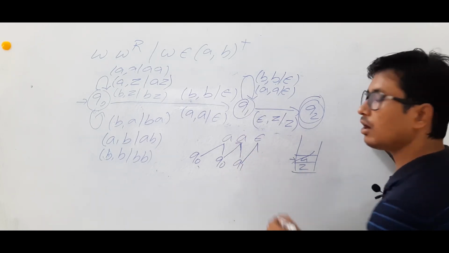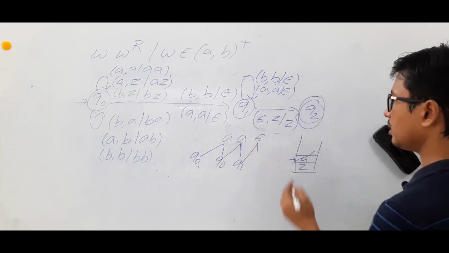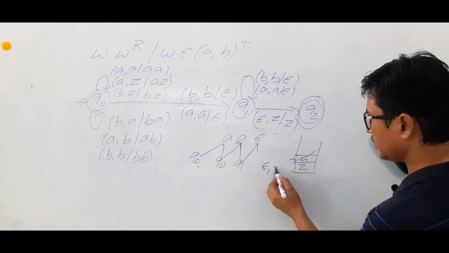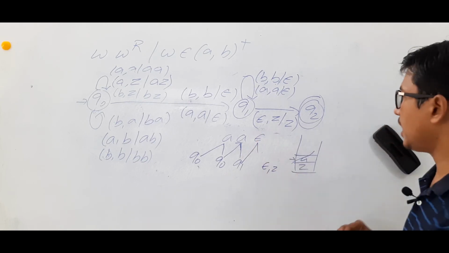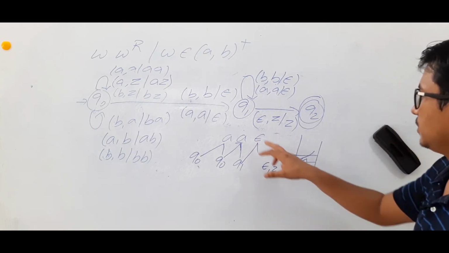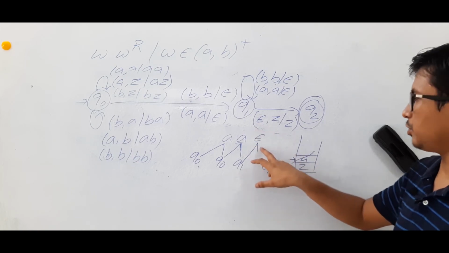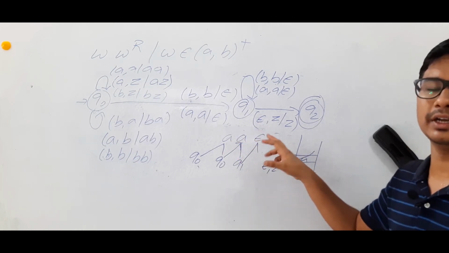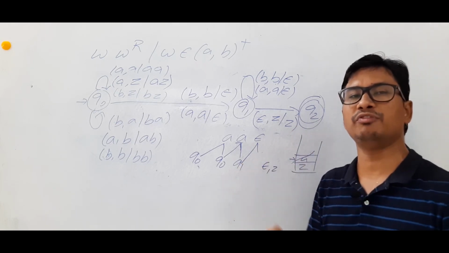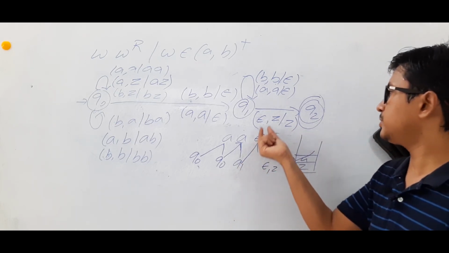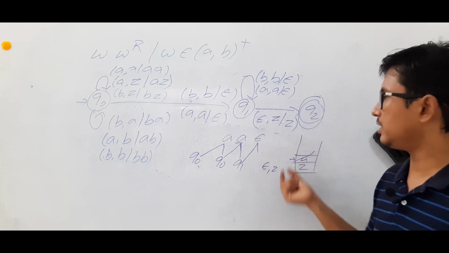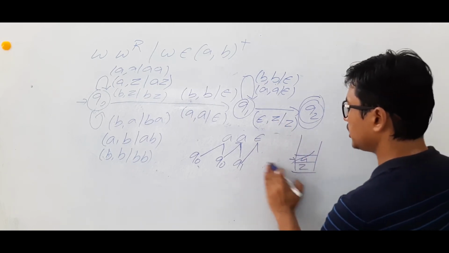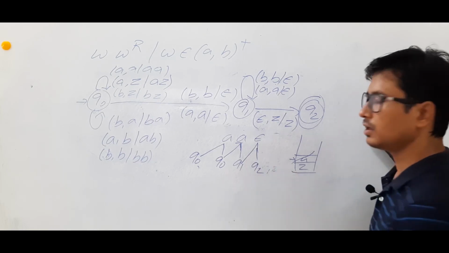A on A, I am performing the pop operation and I am reaching the state Q1. Okay, now Q1 on epsilon on Z, because the top of the stack is Z only, and you have to keep it as Z, and you reach the state called Q2. You are looking at the input alphabet epsilon because the string is completed. Once the string is completed, at the end of the input tape you will find an epsilon. Is it clear? Epsilon and the top of the stack is Z, you keep it as Z, so you are performing the skip operation and you are reaching a state called Q2.